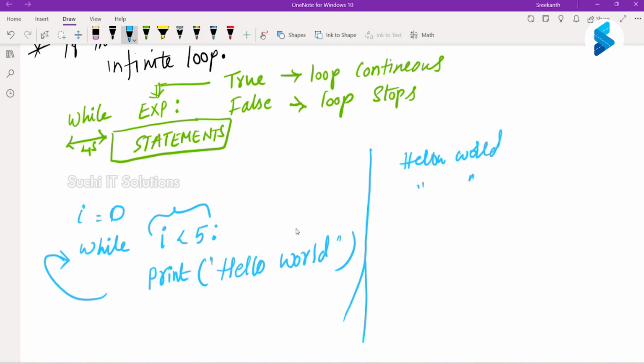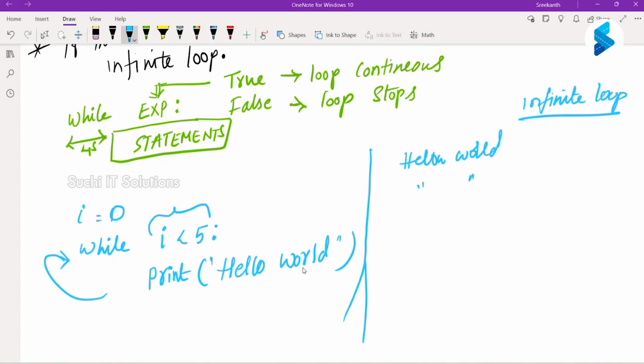This leads to an infinite loop. Because it will never stop. It will keep on continuing because you are not changing the I value and you are expecting the I value to be less than 5 here. And when will this loop stop? Whenever your I value reaches 5, that is when it is going to stop. But you are not changing the I value, which means your I value will always be 0. And this loop runs until the I value is less than 5.